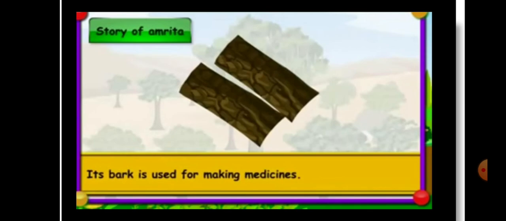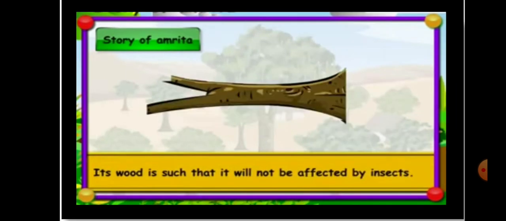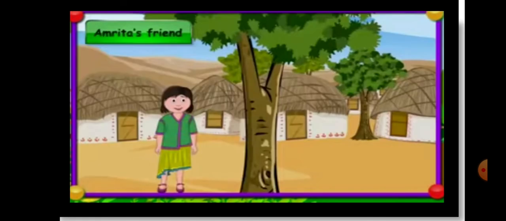Its bark is used for making medicine. People cook and eat its fruit, and its fruit is called beans. Its wood is such that it will not be affected by insects. Animals in this area eat the leaves of the khejri. Look in this picture.